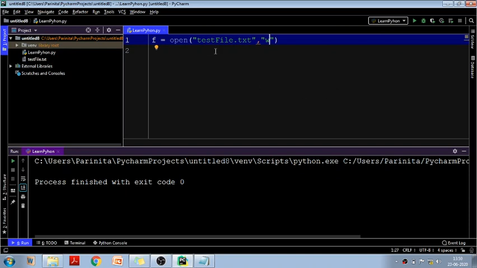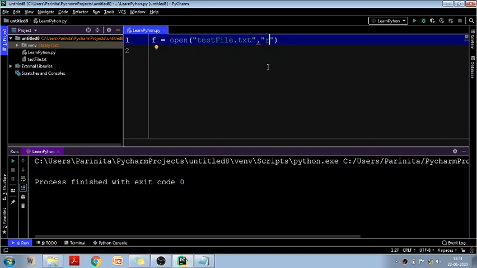For example, I am writing test file.txt and w here or a here, and if a file of this name is not already present, it will create a file of this name and then write or append in that file. Got it? But if I talk about the read mode R, whenever we are writing test file.txt comma R, that means we want to open the file to read its content. Now in that case, if this file is not already present, it will not create it by itself, it will give you an error. Fine. So these are small things that you must know.